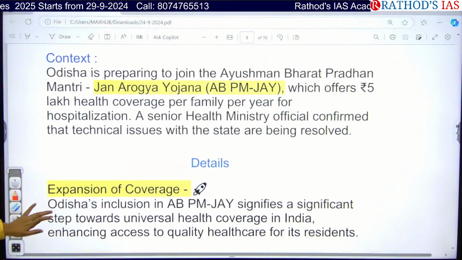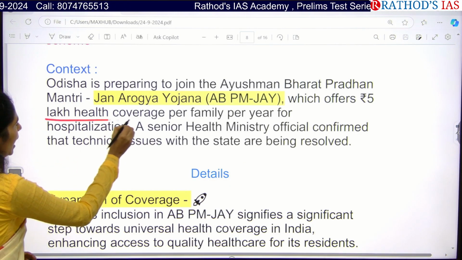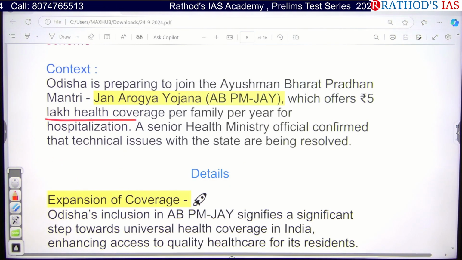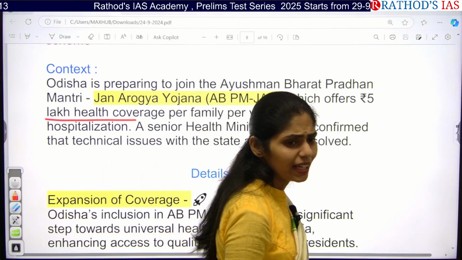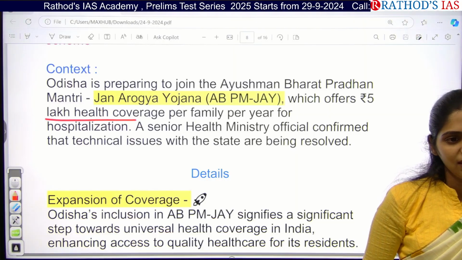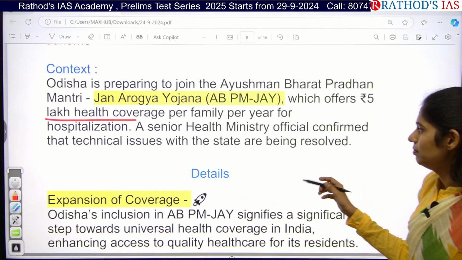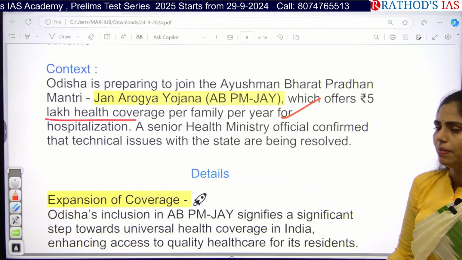Okay, let us see the context. Odisha is now preparing to join this Ayushman Bharat scheme. Actually, under this scheme, what is the feature? It will be giving 5 lakh healthcare coverage per family per year. So can you tell me the recent update in this scheme? Yes, people aged 70 years plus are getting insurance under this scheme. So this is the thing which is mainly said. So they are going to join this Ayushman Bharat scheme now.